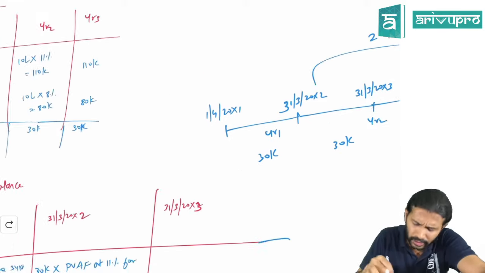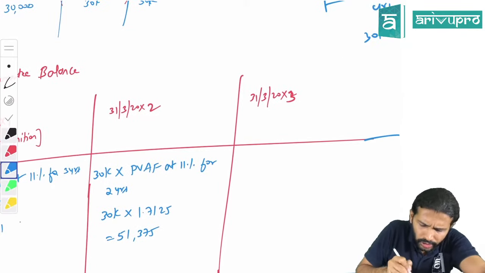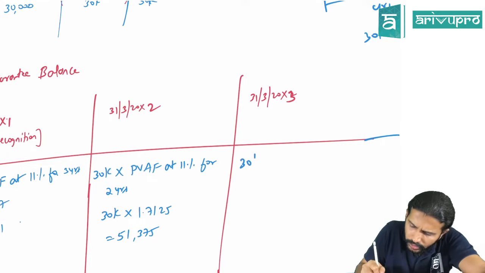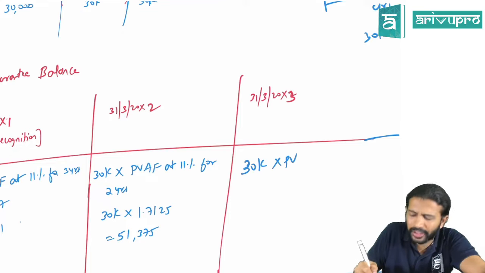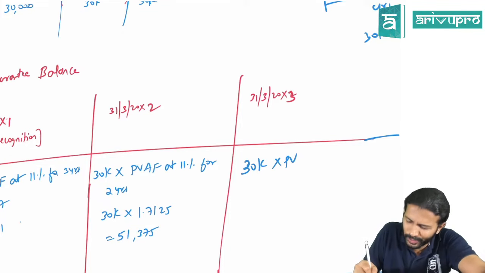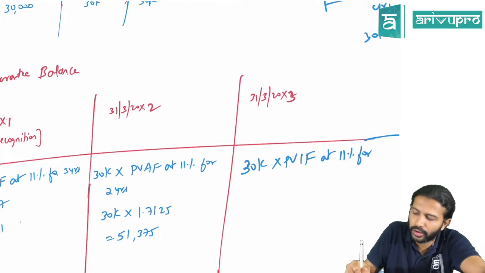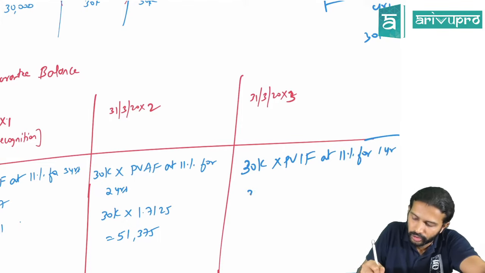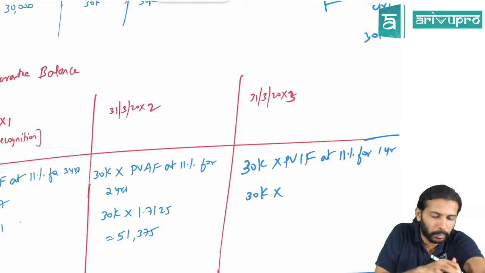You want the present value, no? Find out the present value. So here it will be 30,000 into present value. Now there is no annuity factor, there is only 1 year. So the present value interest factor at 11% for 1 year will be 30,000 into 1 divided by 1.11.